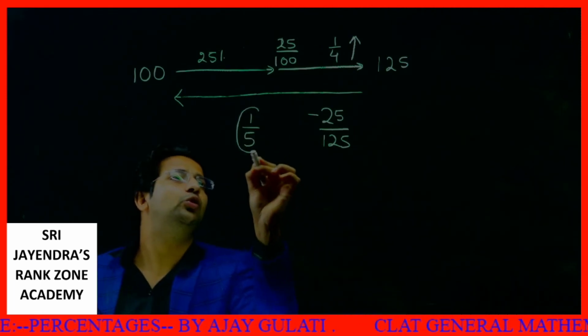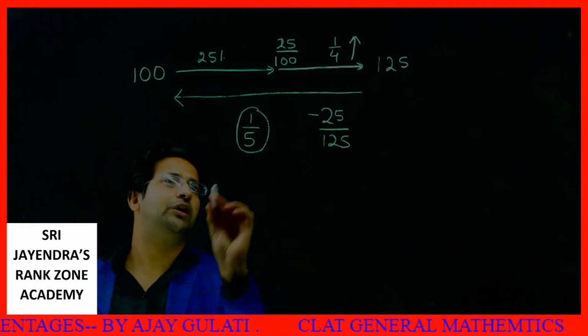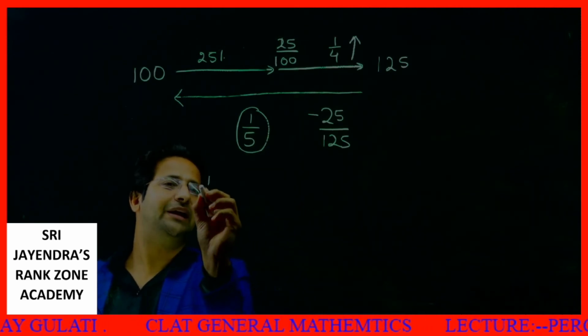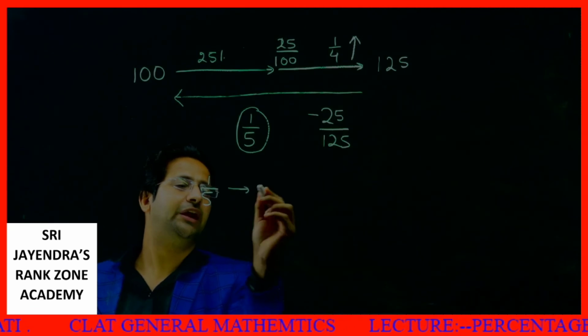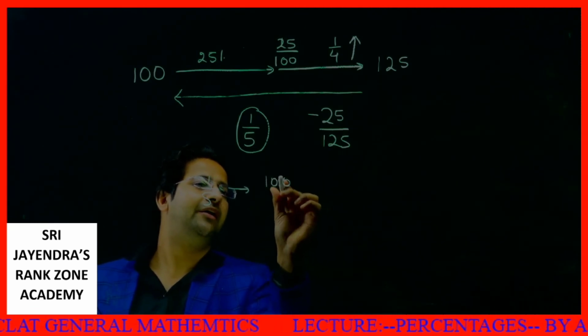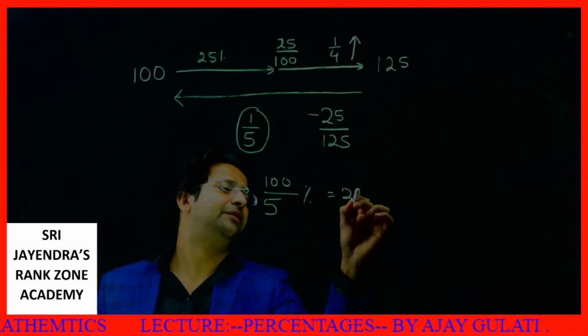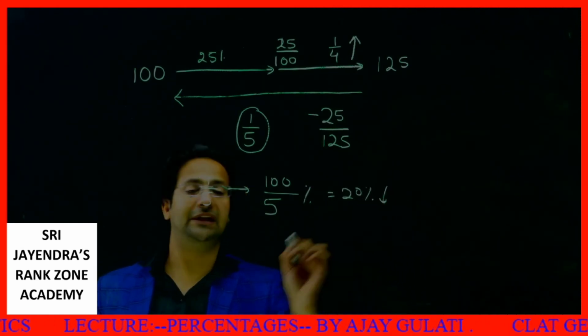And if I need to tell this value in percentage, what I will do, 1 by 5 in terms of percentage means 20%. The moment I say 1 by 5 in terms of percentage, I'll multiply this by 100. So this is 20%. It should be decreased by 20%.